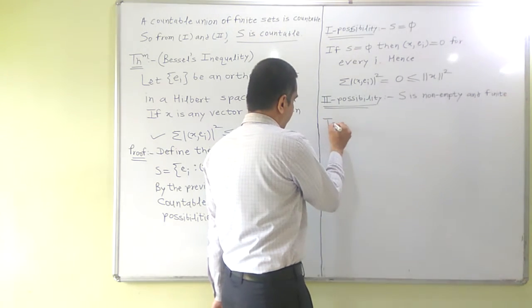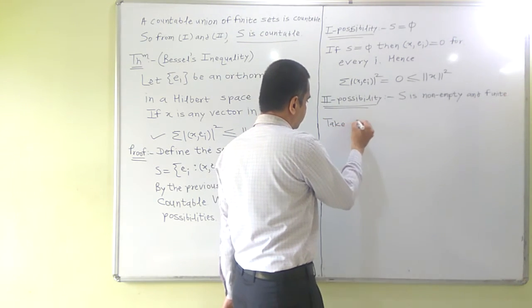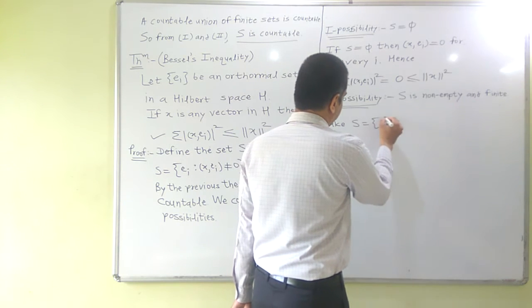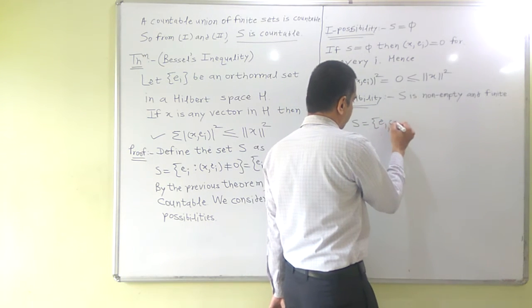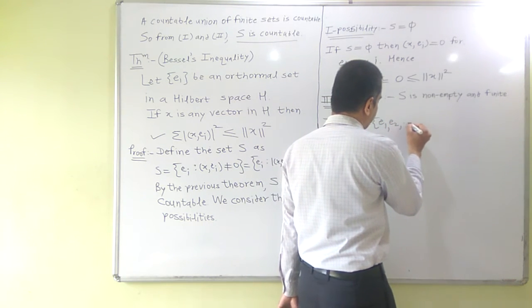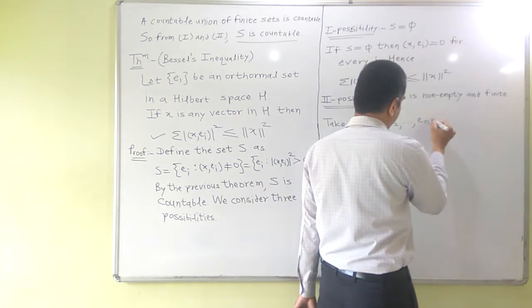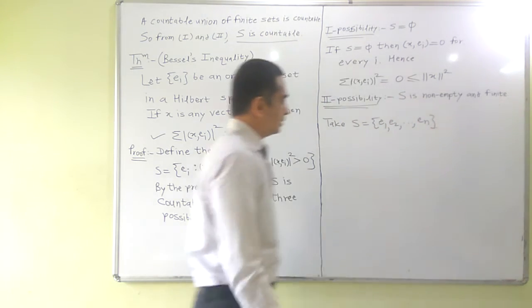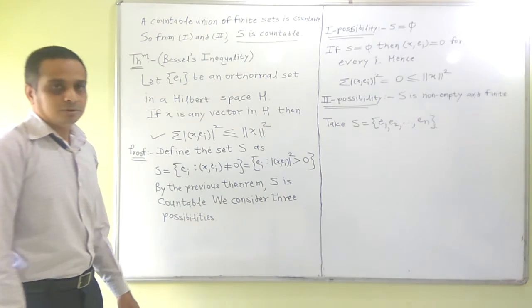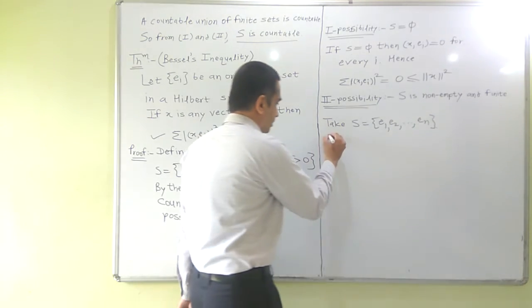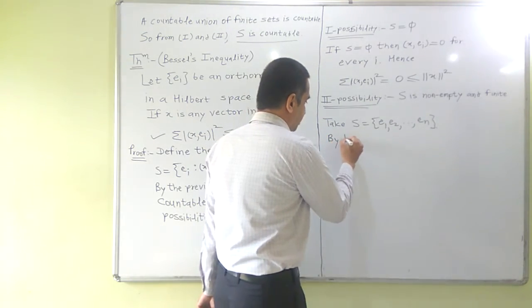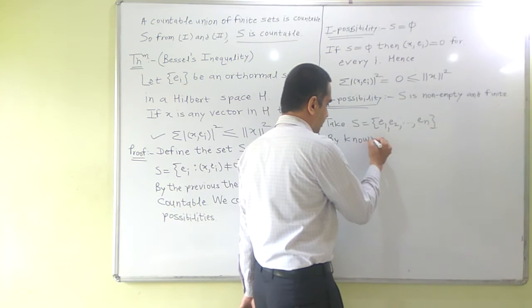So take S, it is a finite set, so we can write S is equal to {e1, e2, ..., en} by the known theorem, or by the theorem which we have proved in the previous lecture.